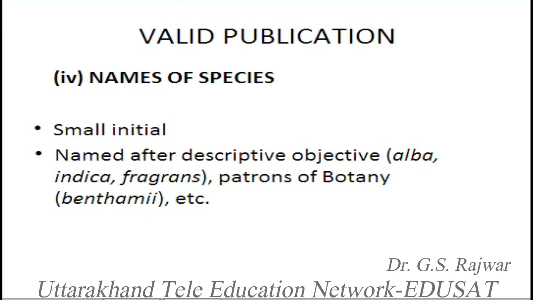It can also be according to the nature of the plant. For example, alba is for white color, indica means it is of Indian origin. Fragrans, suppose this is named after fragrance, means it has some perfume-like nature. So this we can name.